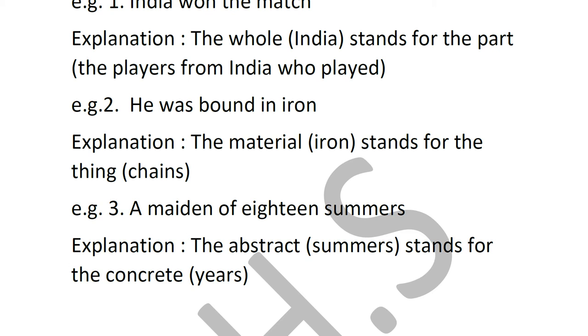So if you have lived for 18 summers, it means you are 18 years old. If you have lived for 30 summers, you are 30 years old. You could say the same thing for winter, 30 winters, because winter also comes only once in the whole year. So that means you have seen 30 winters in your whole life because you have lived for 30 years, or you are 30 years old.